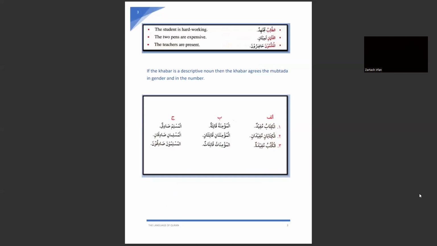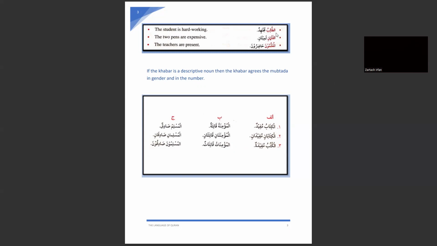Now let's see the example here. At-talibu mujtahidun. The first example: at-talibu mujtahidun. The student is hardworking. Here, the first part is called the mubtada, and the second part of the jumla ismiya is called the khabar.